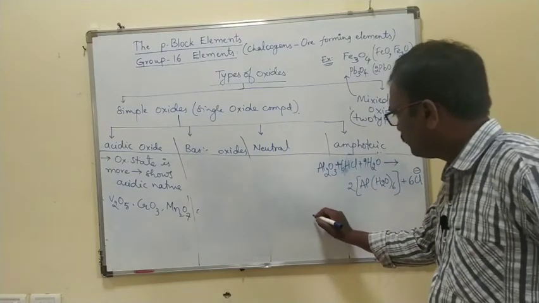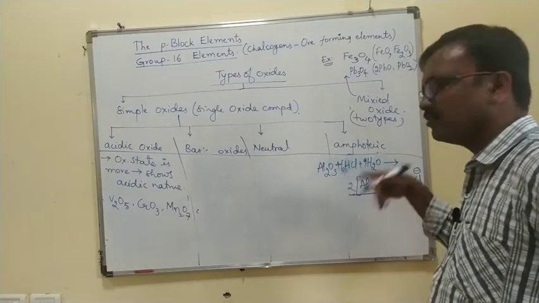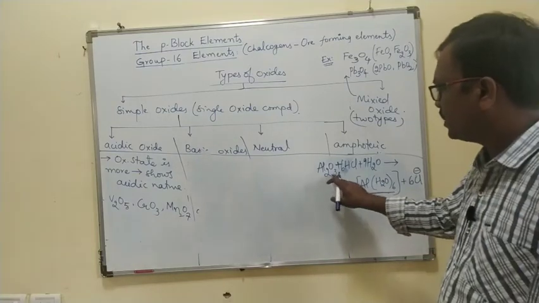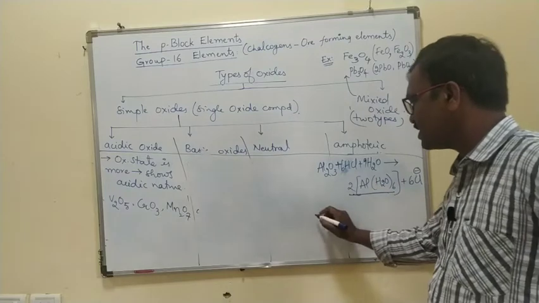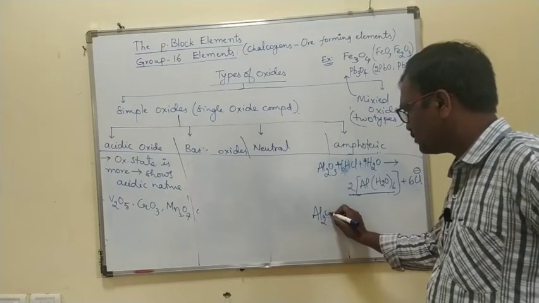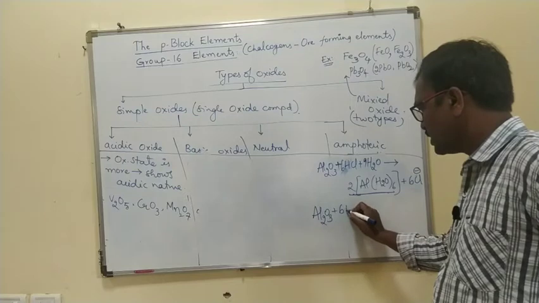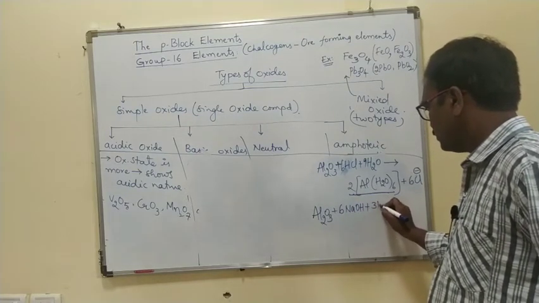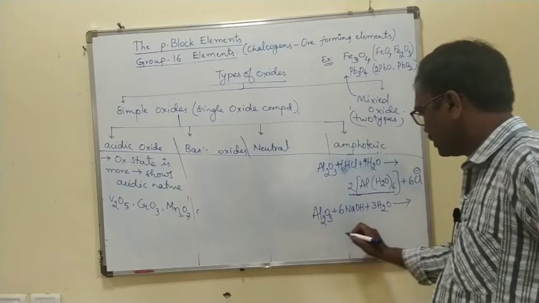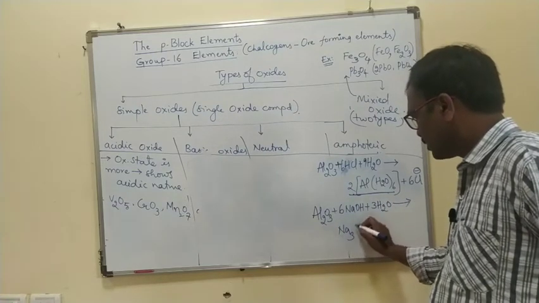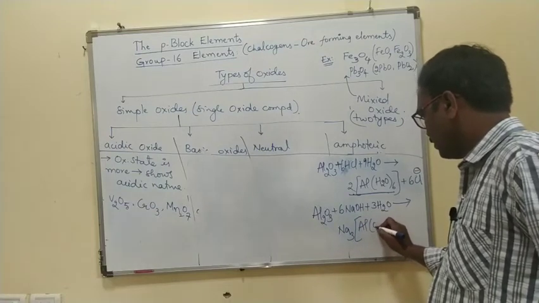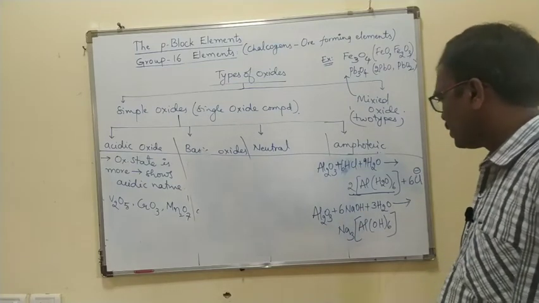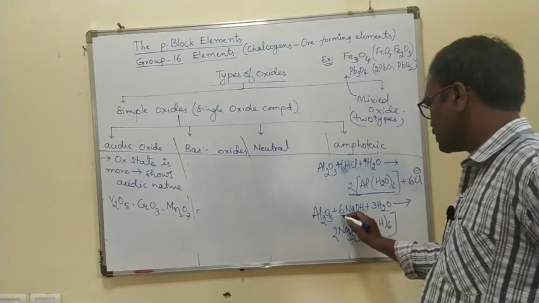In the same way, what is the name of this compound? You are going to study it in coordination compounds. For now, at this point, aluminum oxide reacts with acids and bases. You have to remember that. Al2O3 plus 6NaOH plus 3H2O gives Na3Al(OH)6, so 2Na3Al(OH)6, because of 6Na.